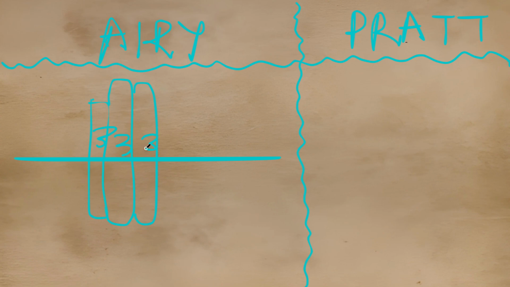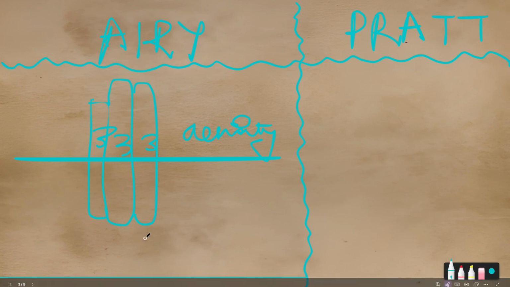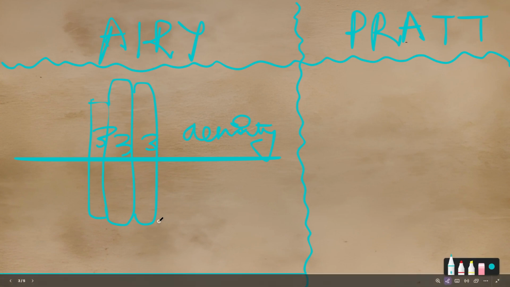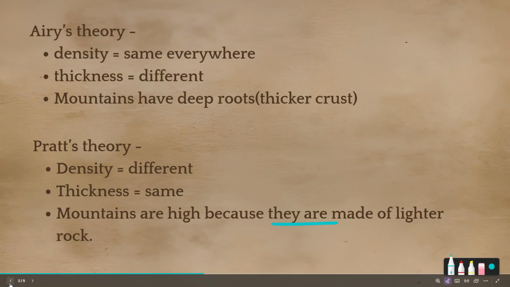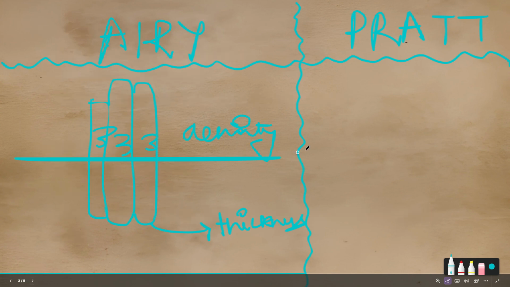So what does this 3 denote? This 3 denotes the density. So density is the same according to Airy, uniform density, but these differences in height represent the thickness. So thicknesses are different, but the density is the same.